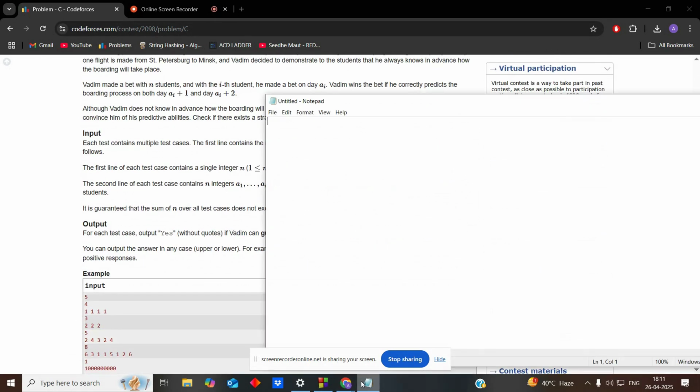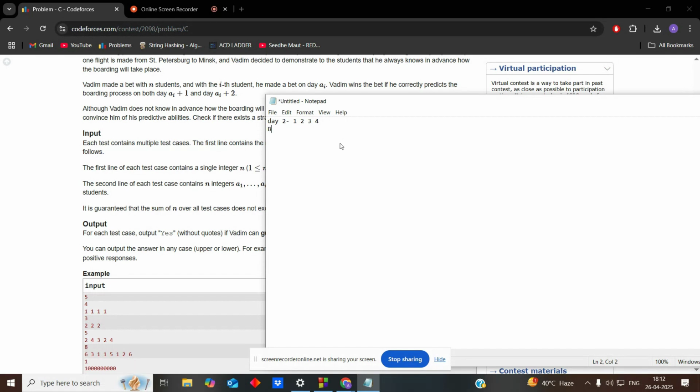So the one very basic observation which anyone can get after reading this problem is: suppose on some day, like day two, there are four different people, 1 2 3 4. There are four different people, so he can always win. If on any day there are four or more people, then he can easily win. How?